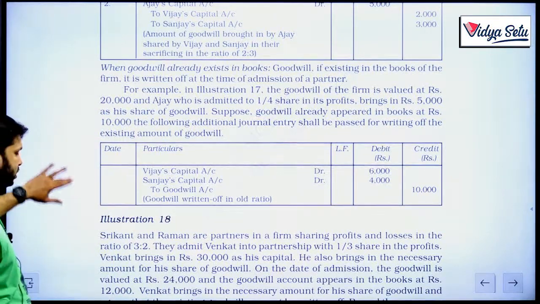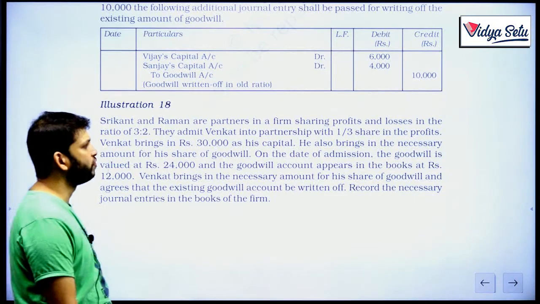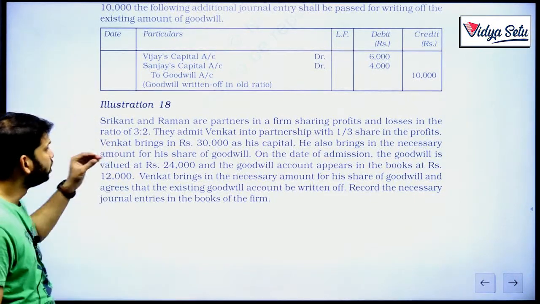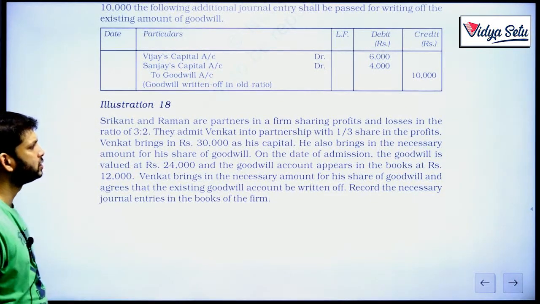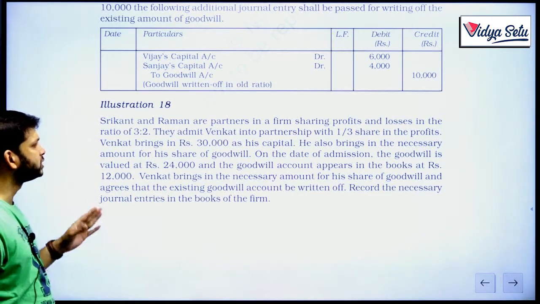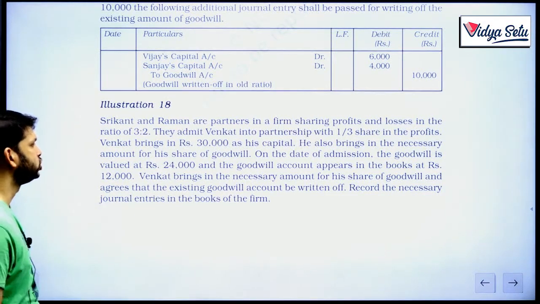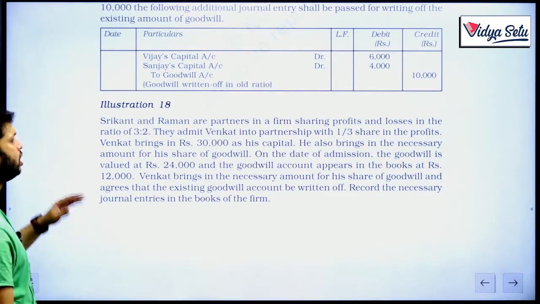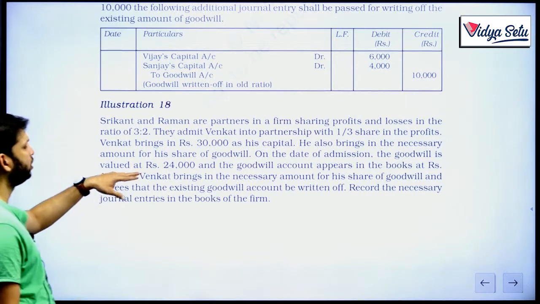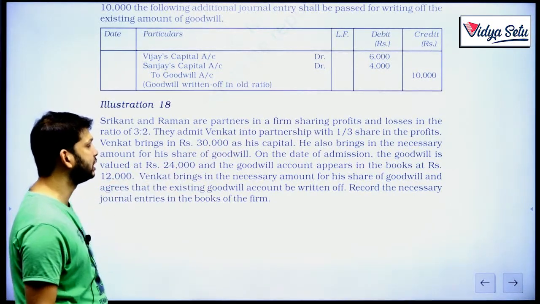Okay, do remember this. Shrikant and Raman are partners in a firm sharing profits and losses in the ratio of 3:2. They admit Venkat into partnership with 1/3 share in the profits. Venkat brings in rupees 30,000 as his capital. He also brings in the necessary amount for his share of goodwill on the date of admission. The goodwill of the entire firm is 24,000. He's coming for 1/3 share. That means 8,000 is his share.